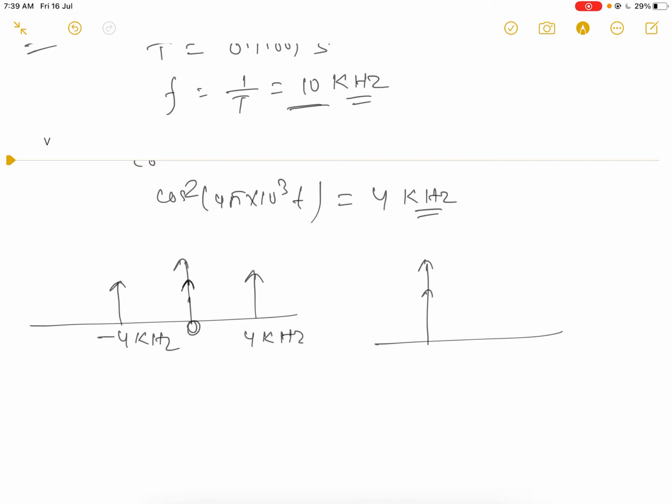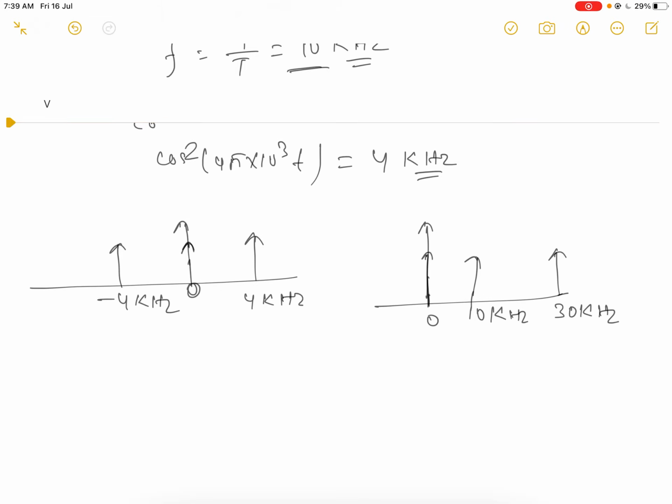For the pulse signal, you will get one at the origin, after that 10 kilohertz, after that 30 kilohertz in this way. Okay, so when you take the convolution, then you will get only the origin.